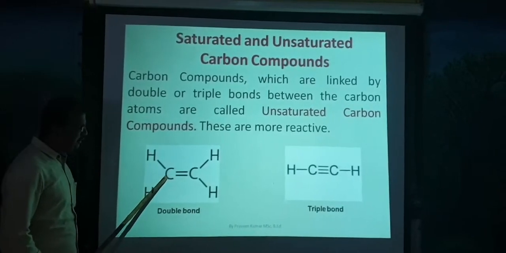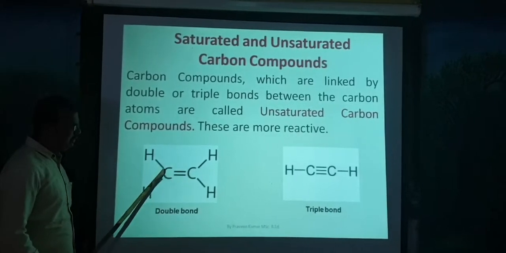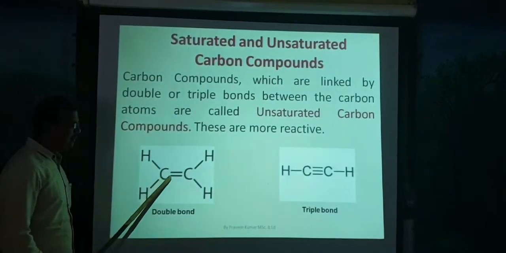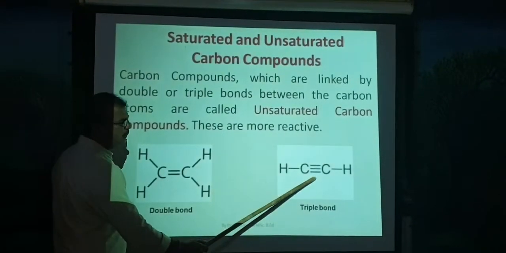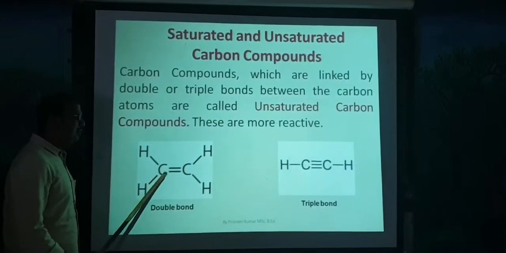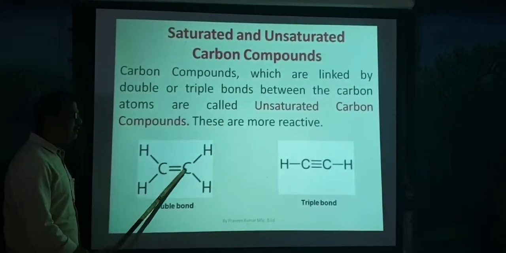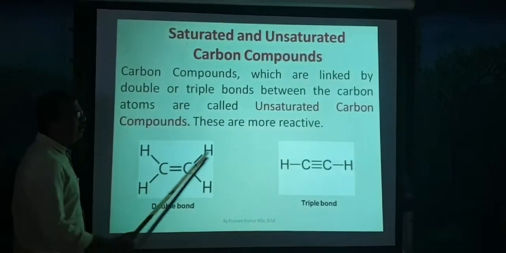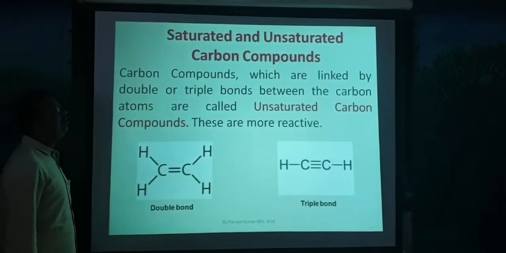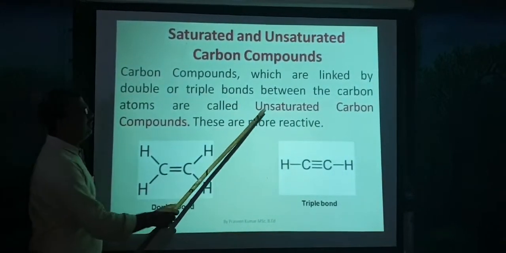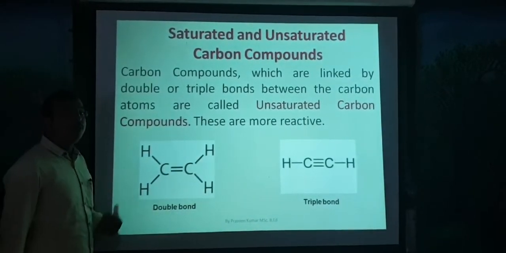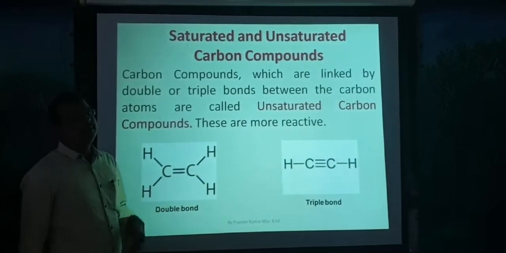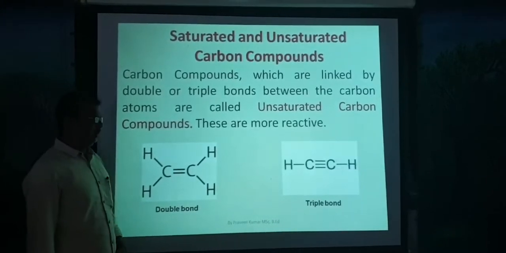This is one carbon, this is another carbon, and these two carbon atoms are linked by a double bond. Here it is a triple bond. If carbon atoms are bonded with a double or triple bond, such carbon compounds are called unsaturated carbon compounds. These are more reactive when compared to the saturated carbon compounds.